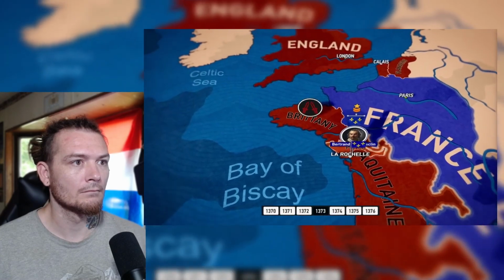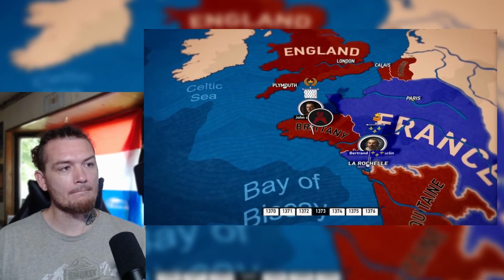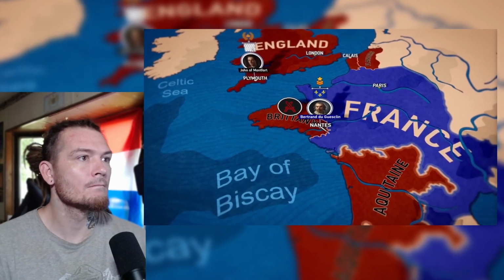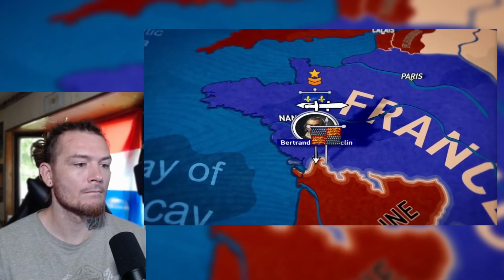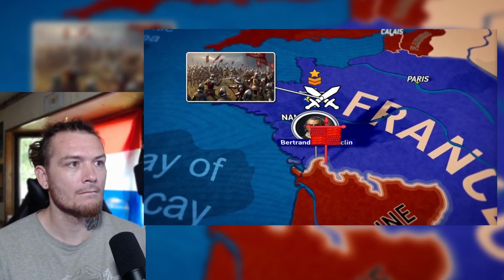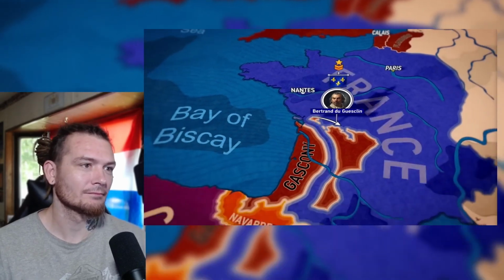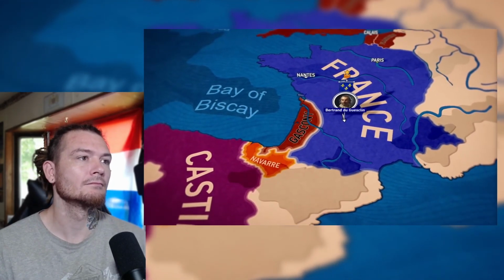The following year, a rebellion broke out in Brittany. John of Montfort was forced to flee to England, and de Guesclin took the opportunity to seize the peninsula without a fight. Returning to Aquitaine, de Guesclin defeated the English at the Battle of Chizay. Within a year, the French had liberated most of Aquitaine, leaving the English with only the county of Gascony.